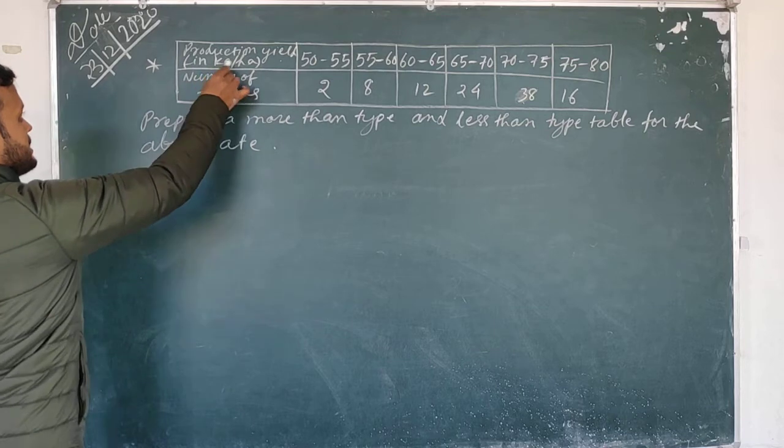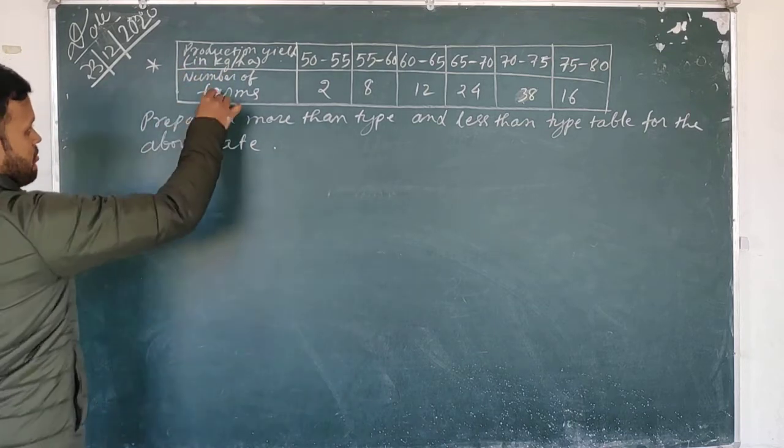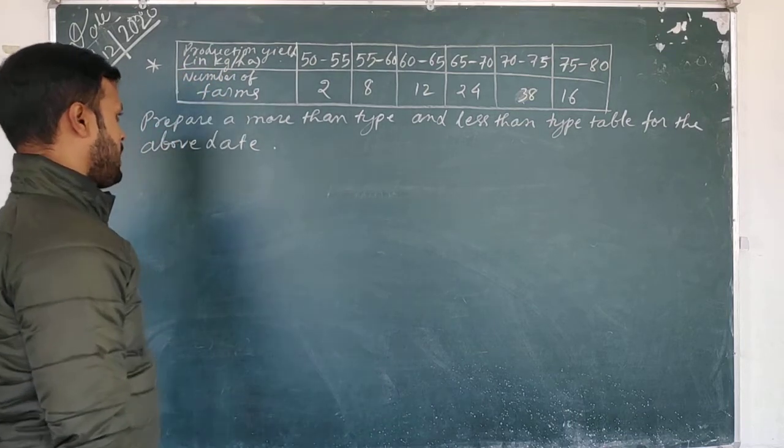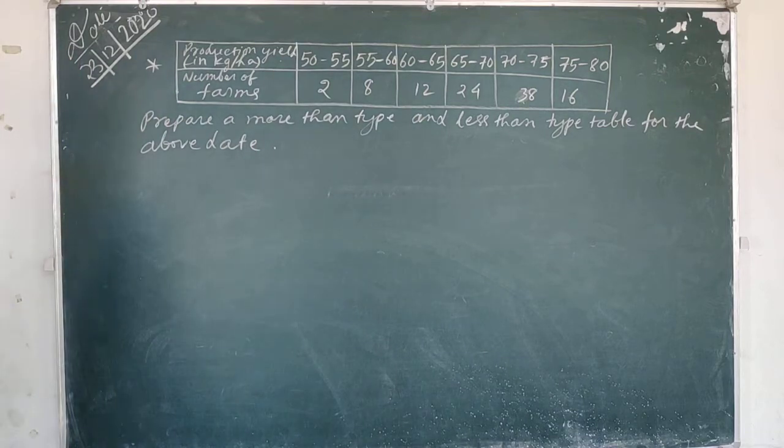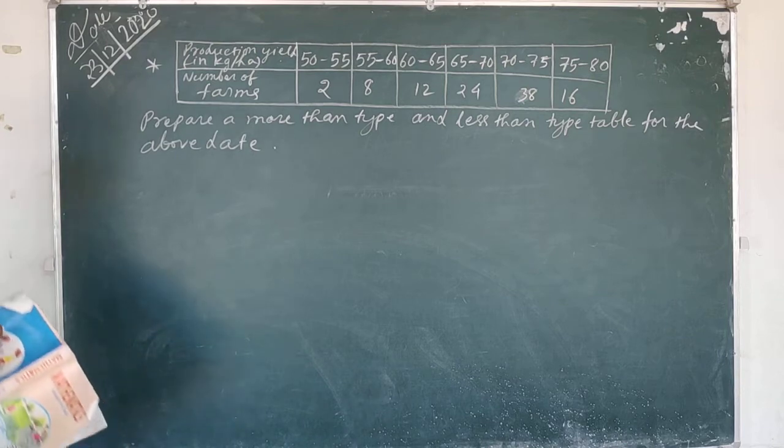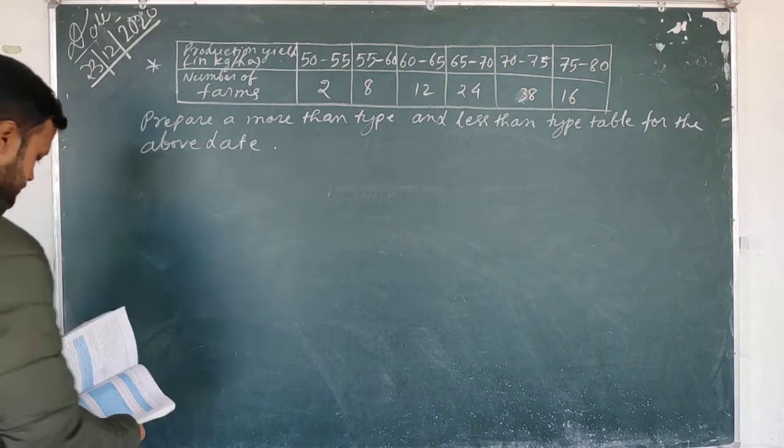Production yield in kg per hectare, and this is number of farms. Okay, so you have to prepare a more than type and less than type table for the above data.